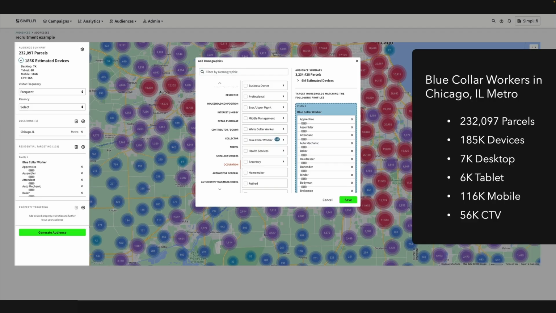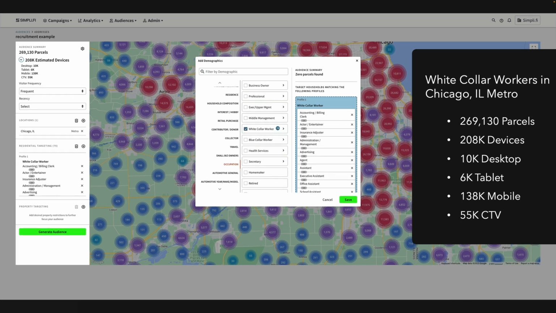In this example, we've identified over 232,000 homes in the Chicago, Illinois metro where we have identified blue-collar workers. The tool even breaks down how many devices are in each of those households, and as you can see, an employer can get quite a bit of reach using this tactic, all while feeling confident that their ads are reaching the right kinds of workers for their job opening. Here are the results for white-collar workers.